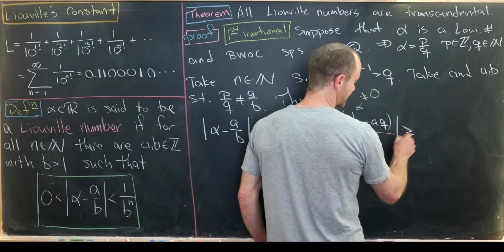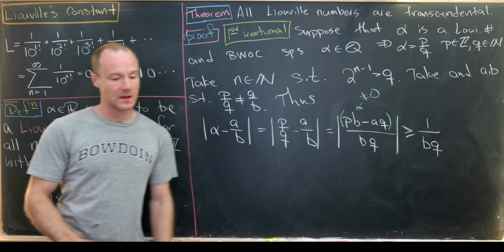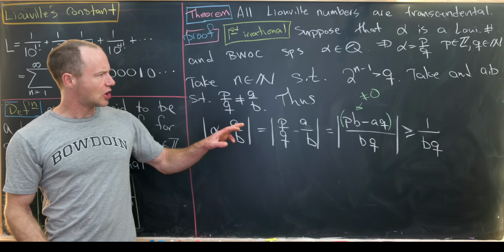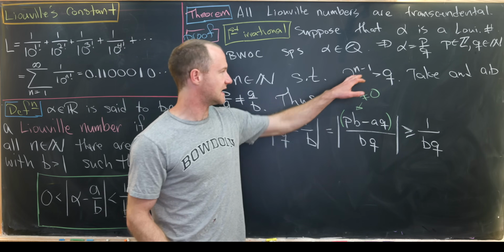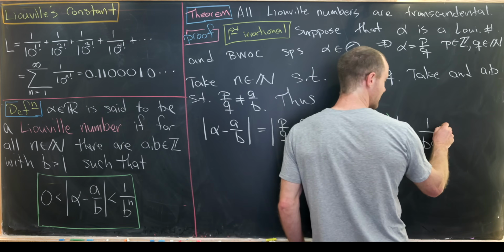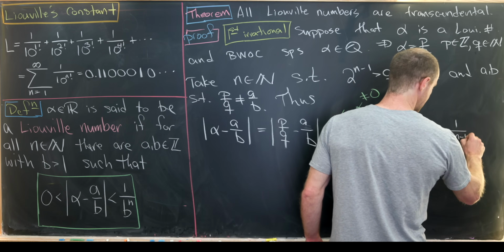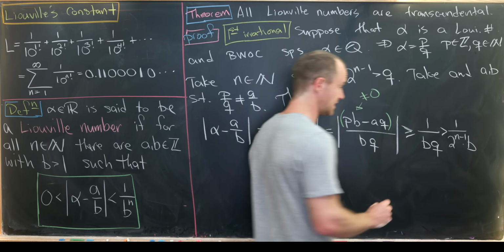So that means this whole thing is bigger than or equal to 1 over the denominator. Okay, but now note that we chose n satisfying this inequality right here with 2 to the n. But now this is bigger than 1 over (2 to the n minus 1) times b.